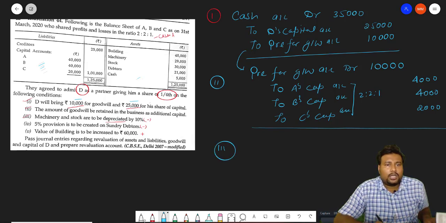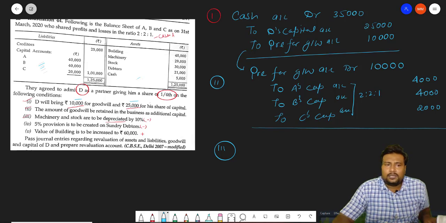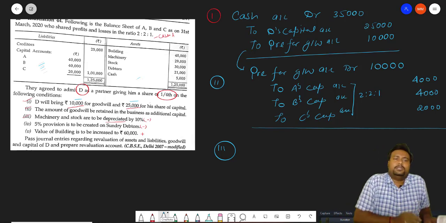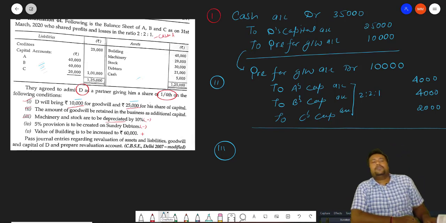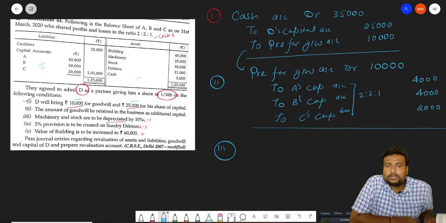Machinery and stock are to be depreciated by 10%. So do we earn a profit or a loss here? When our machinery decreases and our stock decreases, we have a loss on revaluation. Similarly, a 5% provision is to be created on sundry debtors, so our liability increases, and again it is a loss for us.